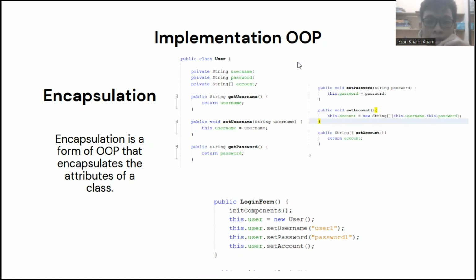For the variables username and password, we create setter and getter functions to change and to get the variable. And for the function set account, we create a new string array from the variables username and password. So before you set account, you need to set username and password.